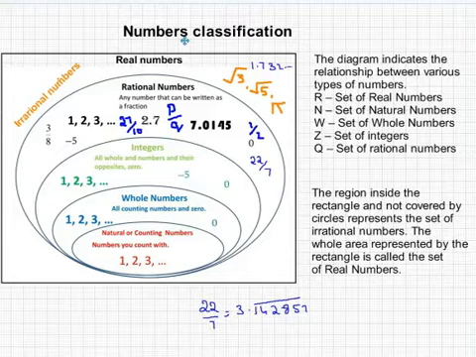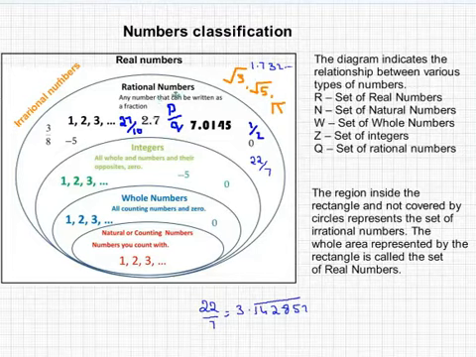In real numbers, you have rational and irrational numbers. Whatever you see inside the circle is a rational number, and outside the circle is irrational numbers. So what is an irrational number? An irrational number is one which cannot be written as p by q. Values like root 3, root 5 or pi are irrational. Root 3 is 1.732 and goes on; it doesn't repeat anywhere, nor does it terminate. Such numbers can never be written as p by q.